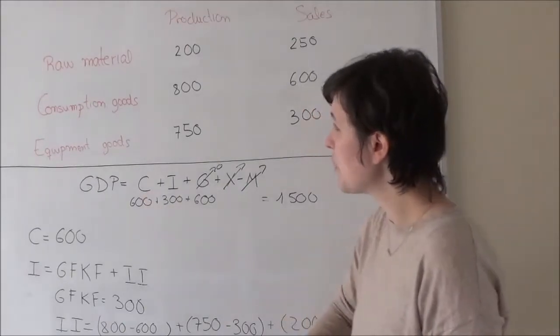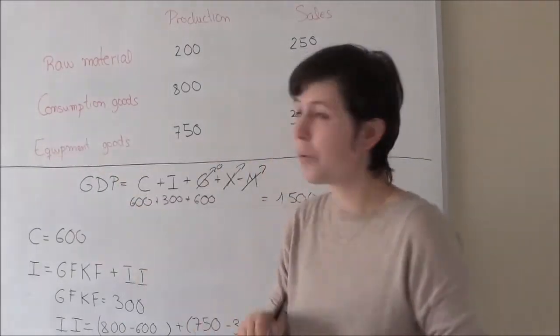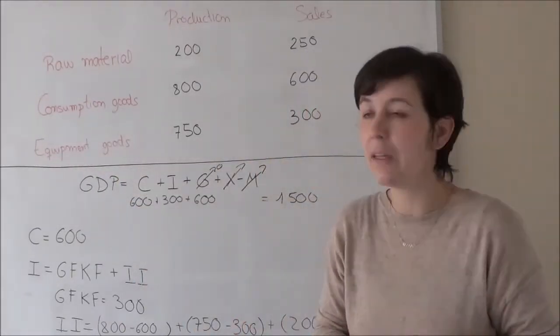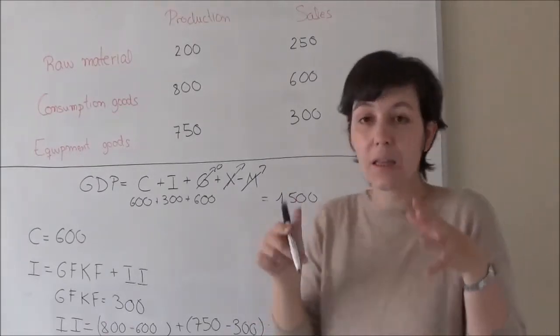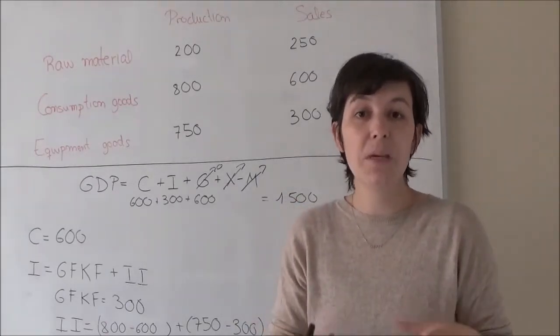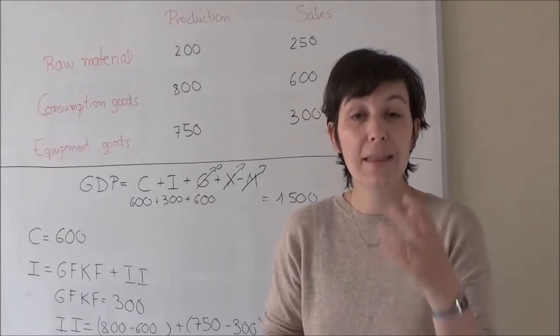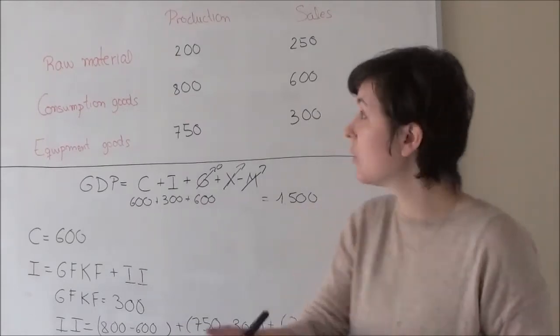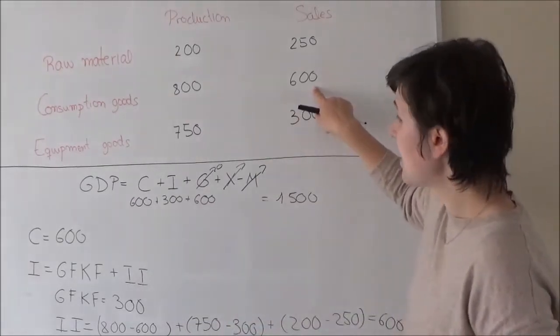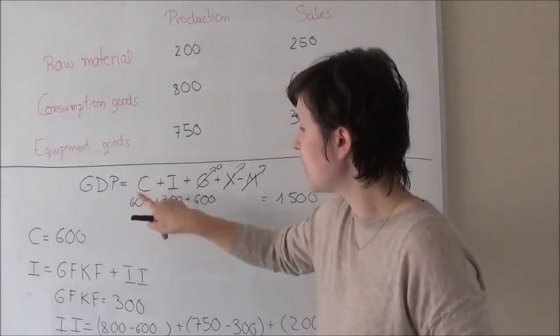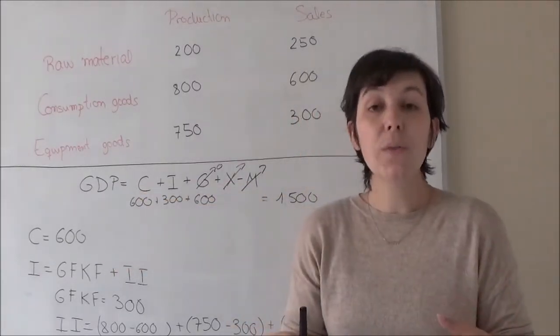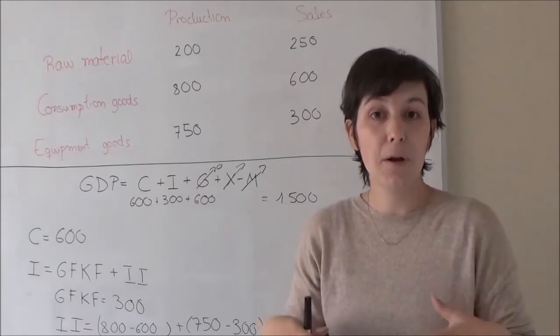We have consumption because here we have consumption goods, so when we are talking about families, in fact we know that if we are estimating the GDP under the demand approach, the demand here, so the consumption, is going to be this value, 600. So we already have this value. Let's go to the next economic agent, so firms.